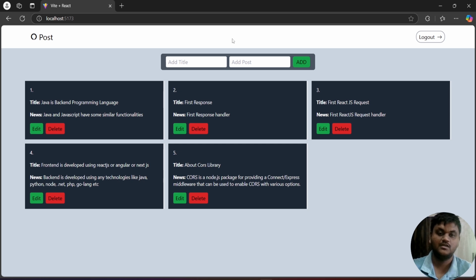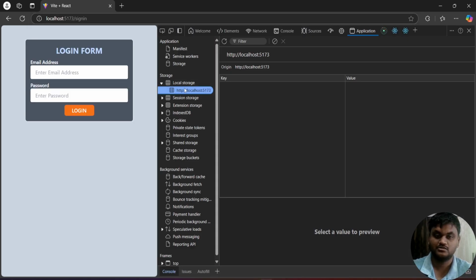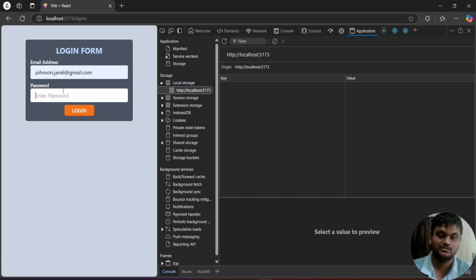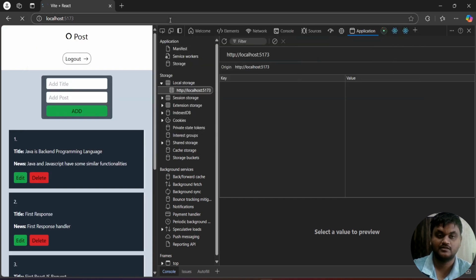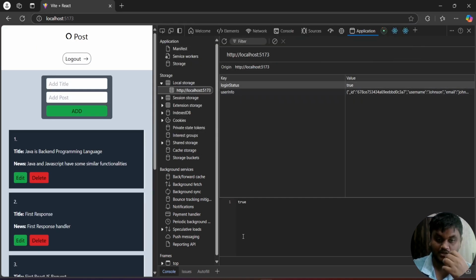If you come out of the session, if you click on the logout button, you will not be able to see these things. Inspect application, the local storage, you will not see anything. If you want to see this content, login once again and refresh this, you are able to see this. This one is the user data, this one is the status in boolean form.